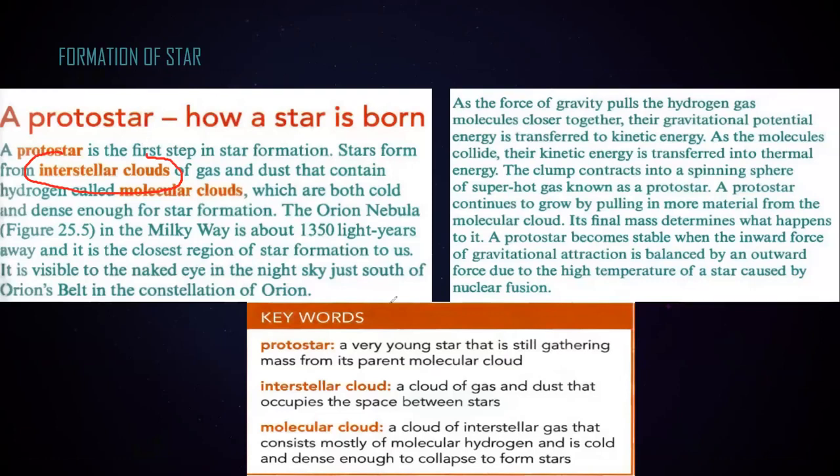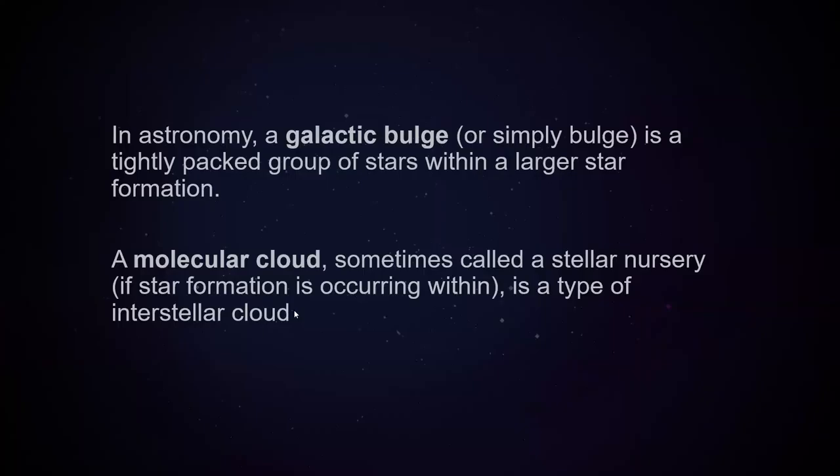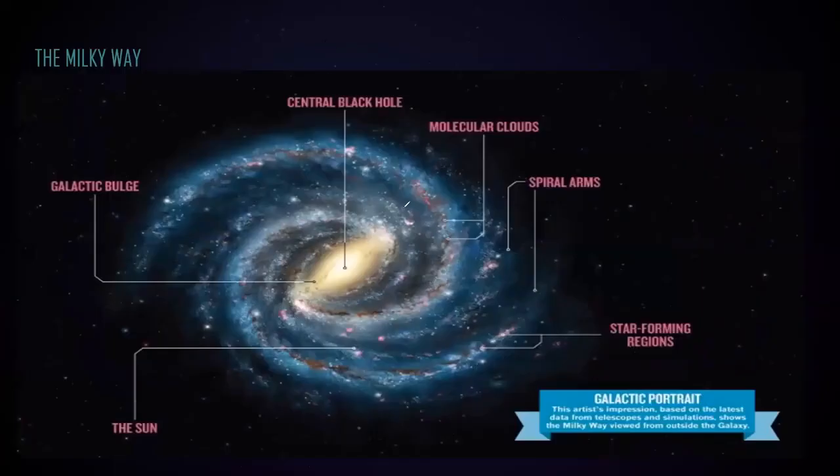So what is the interstellar cloud? An interstellar cloud is a cloud of gas and dust that occupies the space between the stars. Like we have many stars together in our Milky Way. The space between the stars, where we find different gases and dust particles, we call that space between the stars an interstellar cloud.